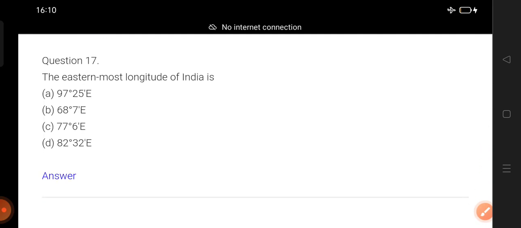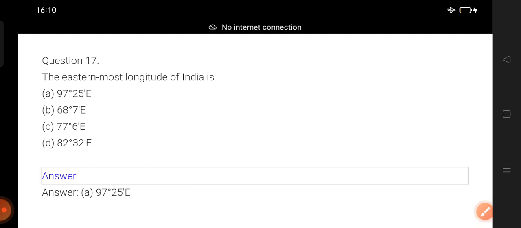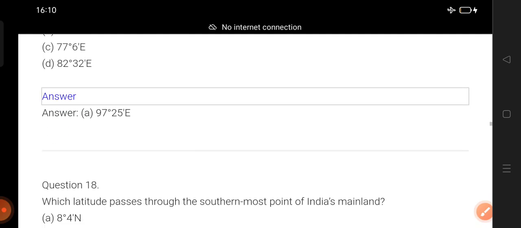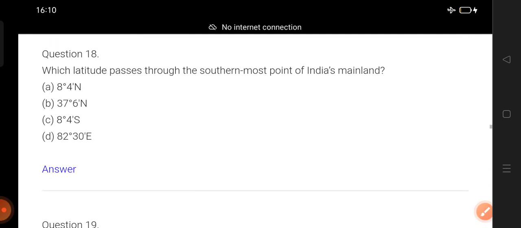Okay, now question number 17. Easternmost longitude of India east. That is passing from Arunachal, I think Kibithu, like that. Okay, so longitude. Okay, counting begins. 1, 2, 3. Disclose the answer. Okay, 97 degree 25 minute east. Perhaps everybody knows the answer.